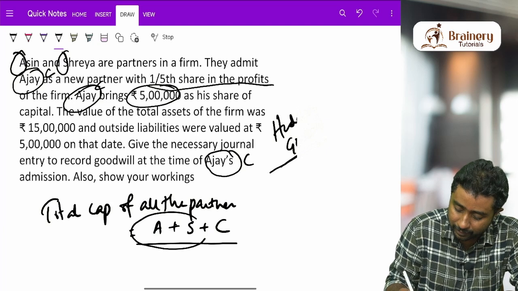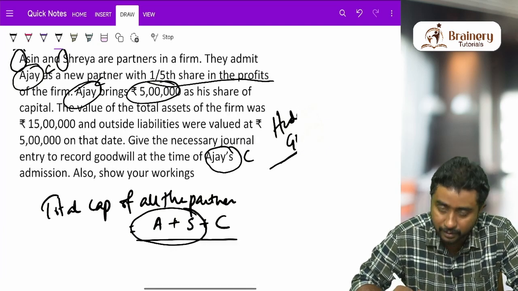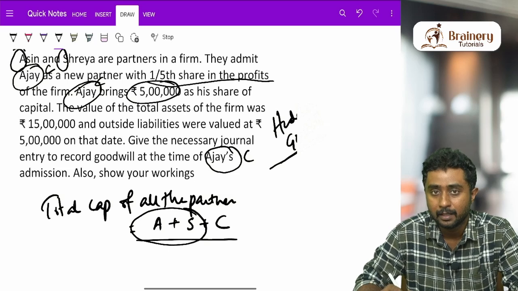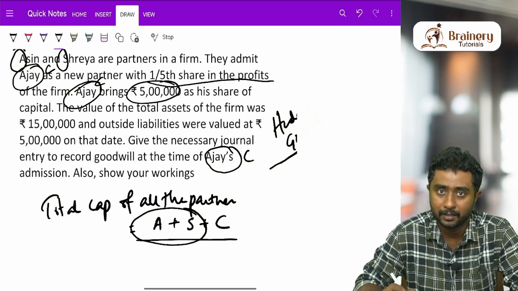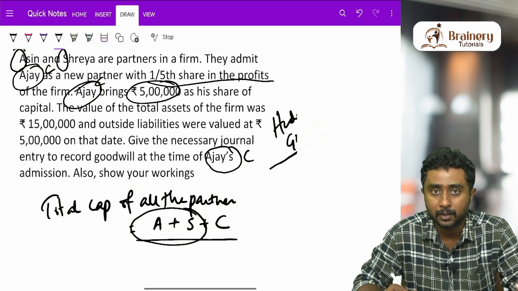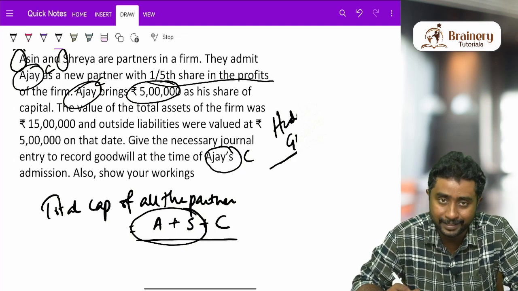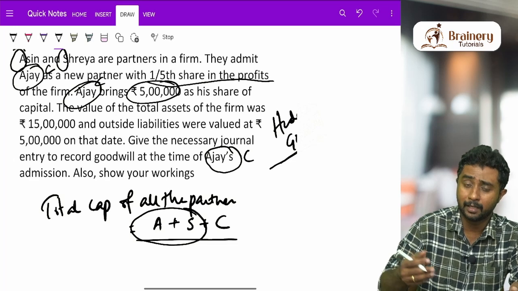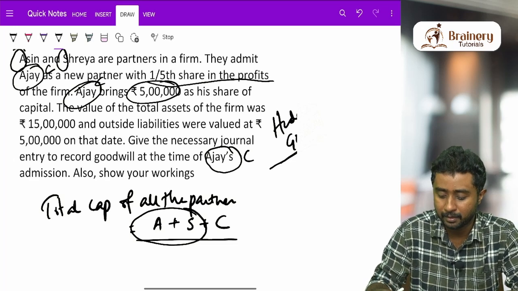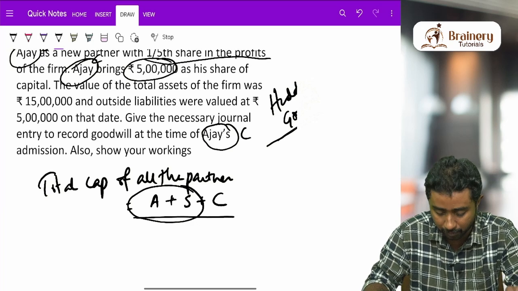When adding the old partners' capital, always remember that this should be adjusted capital. Adjusted capital means their closing capital, after preparing their capital account and recording all the adjustments, whatever capital comes at the end of that account. So when considering the old partners, you have to consider their adjusted capital. Keep that in mind, very important.